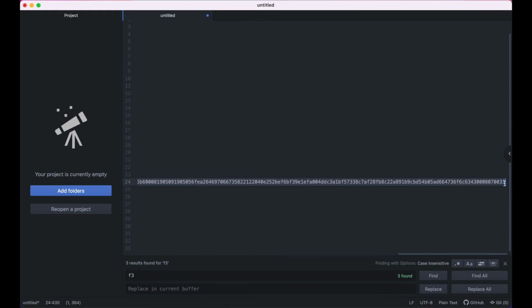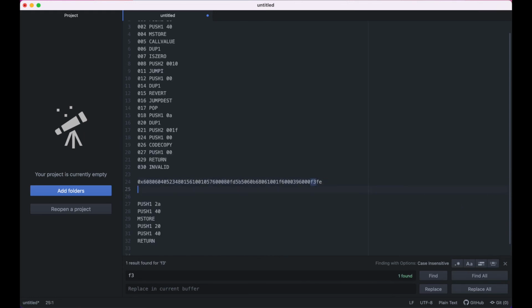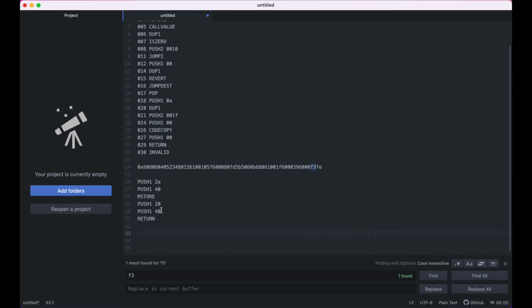So we can delete all of this here. The bytecode corresponding to our payload contract here. So if you remember, push was 60, and then we're pushing 2A, and then we're calling the push 1 function again, so 60, and then we're pushing 40 onto the stack, and then mstore, if you remember, was 52.